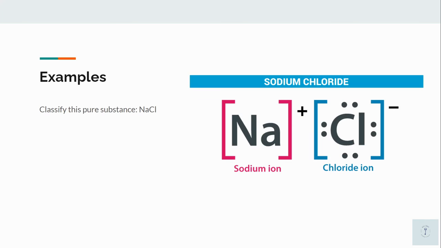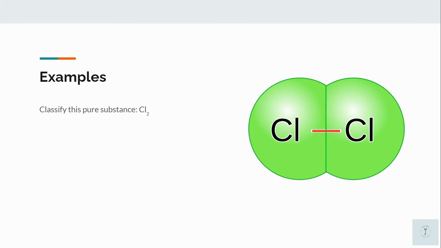Classify this pure substance, NaCl. Well, the answer is a compound. Because NaCl is composed of 2 different elements and it contains 2 capital letters, it is a compound. Classify this pure substance, Cl2. The answer is an element. Because Cl2 is composed of only one type of atom and contains only one capital letter, it is an element.